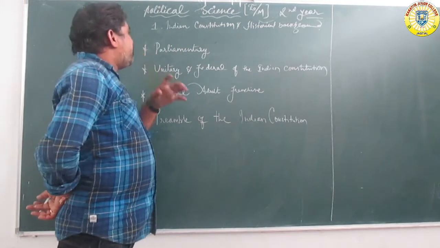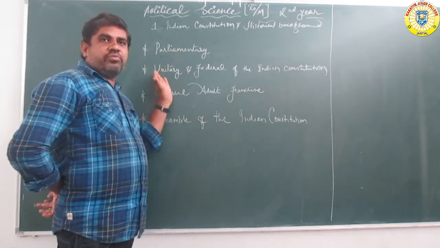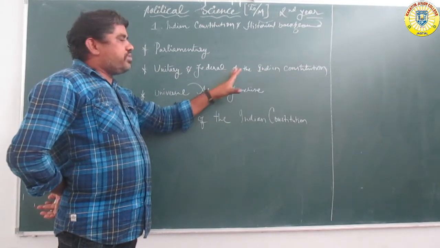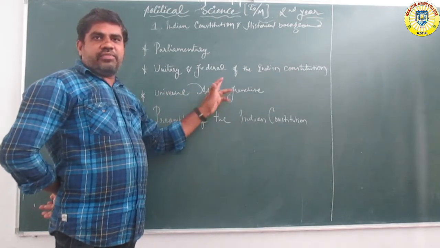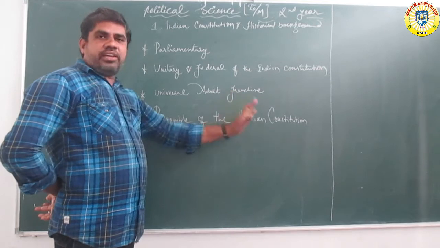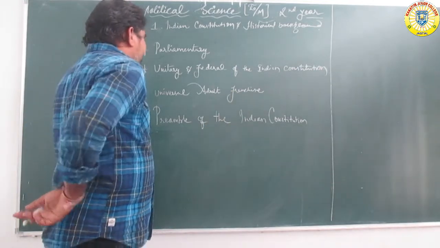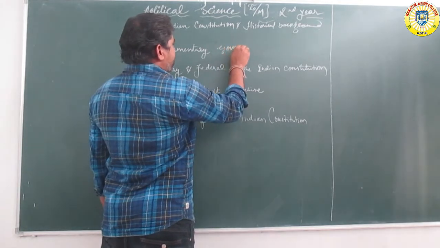First, the parliamentary system of government. Second, the unitary and federal features of the Indian Constitution. Next, universal adult franchise. Next, the preamble of the Indian Constitution. Number one, parliamentary government.